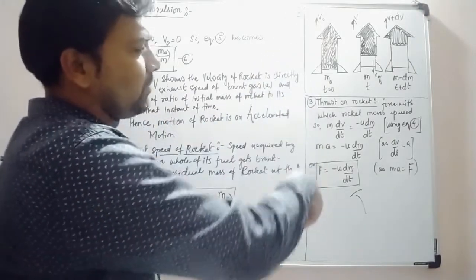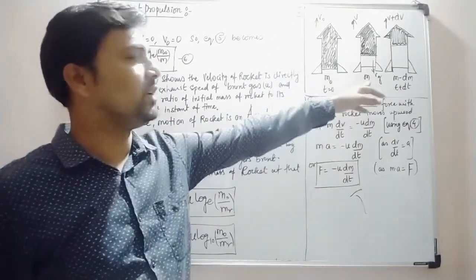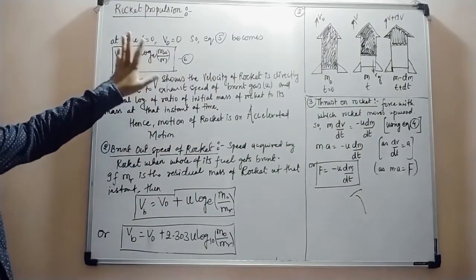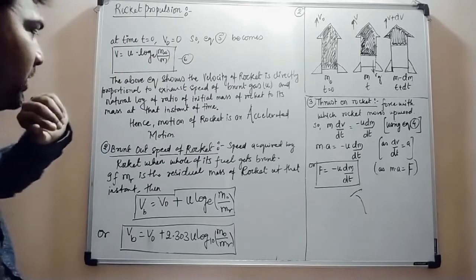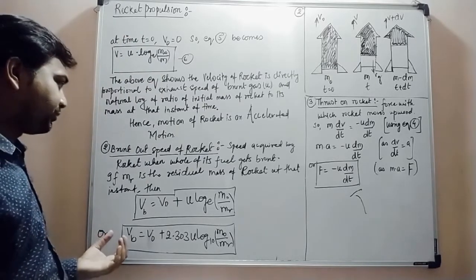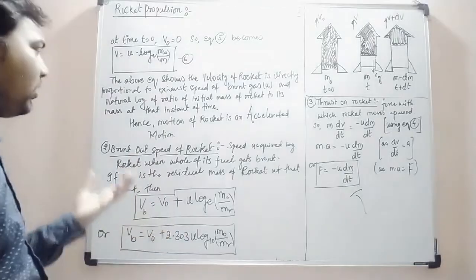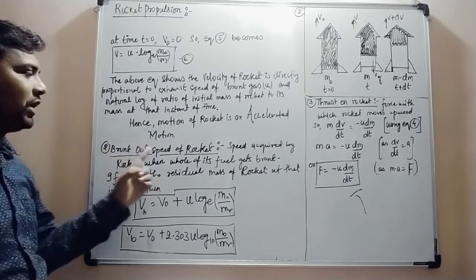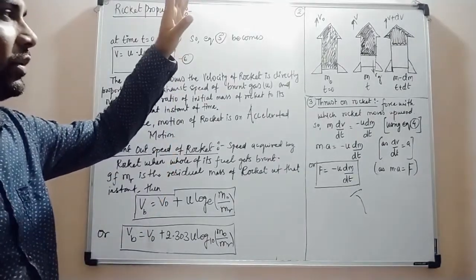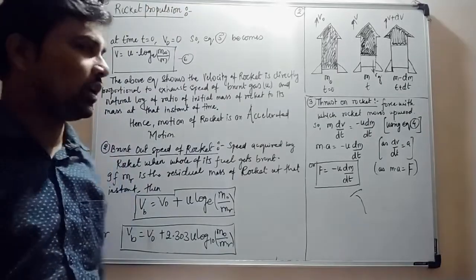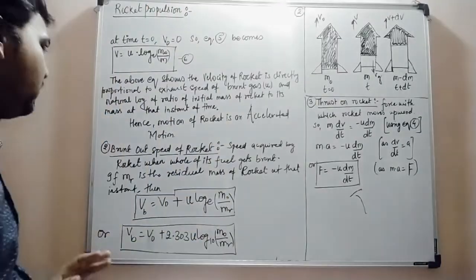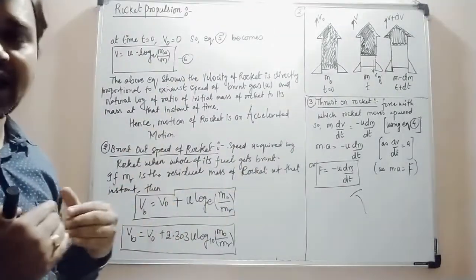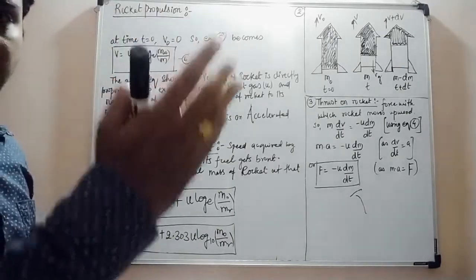From the second middle diagram, it is shown that v is proportional to vg. So up to here we are able to know what the velocity of the rocket will be. Now we want to know at what speed the rocket will move, so for that we have to find the burnout speed of the rocket. When the gas is coming out from the rocket nozzle, what speed will the rocket acquire when the whole of its fuel gets burned?